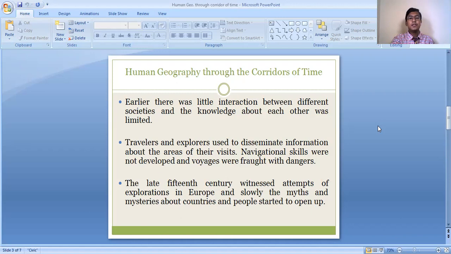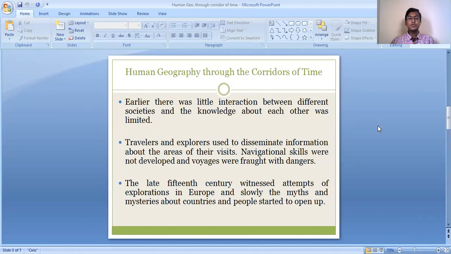Earlier, there was little interaction between different societies, and the knowledge about each society was limited. In the earlier phase of human history, there was very little interaction between different groups of people, and knowledge about each other was also limited, because human beings existed in different parts of the world and the population was not so large.